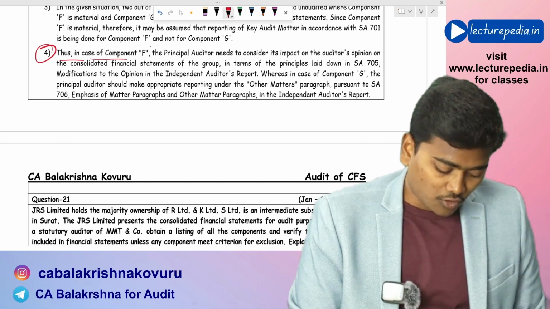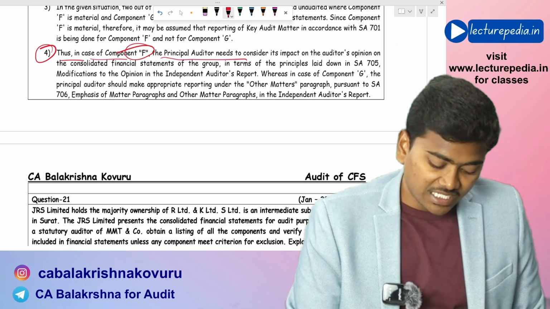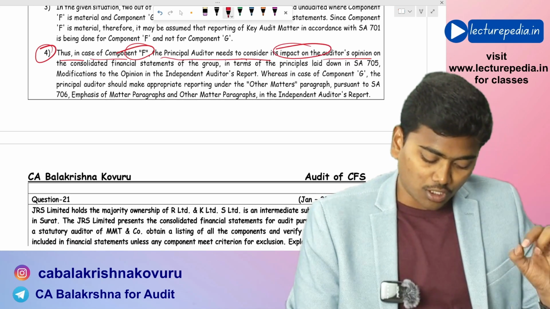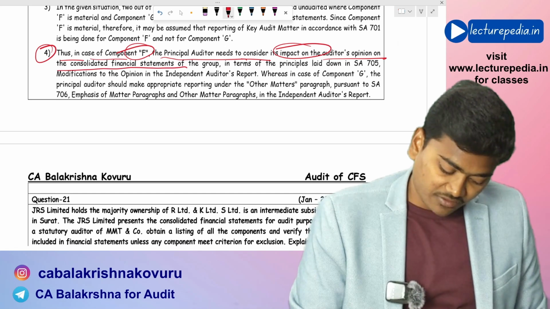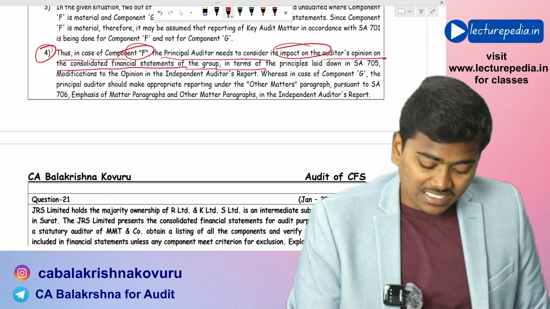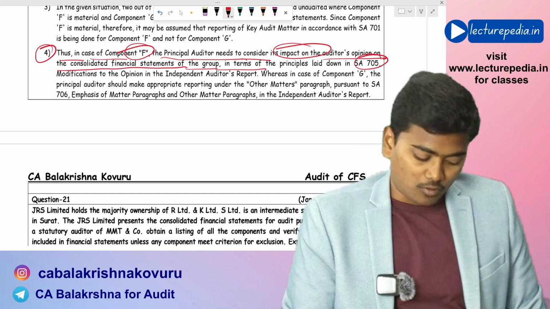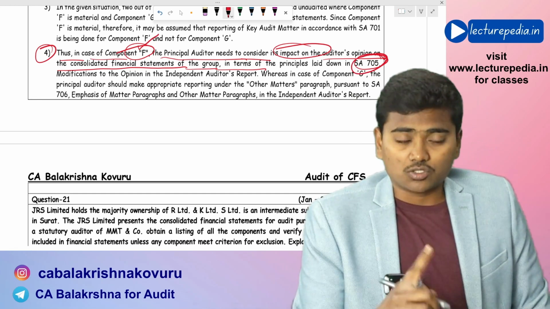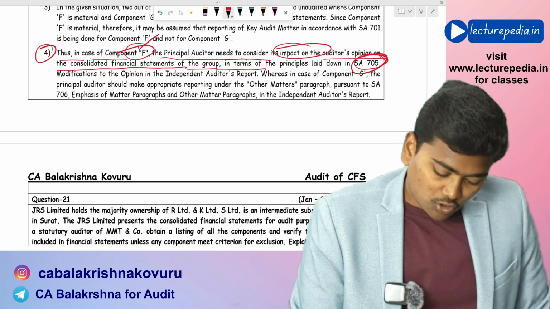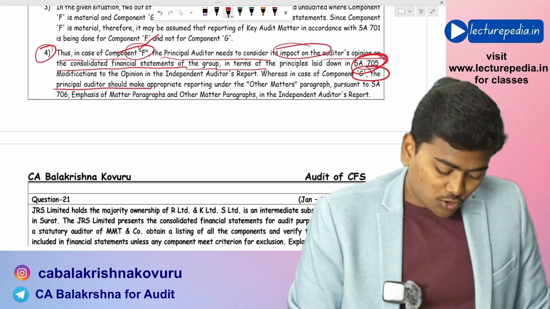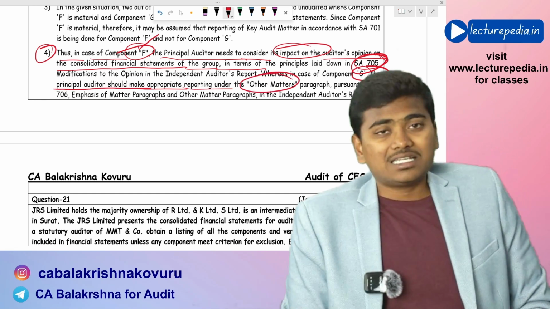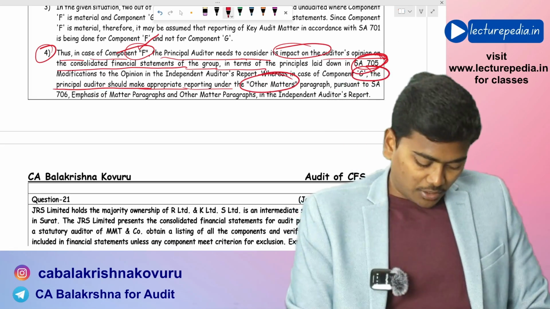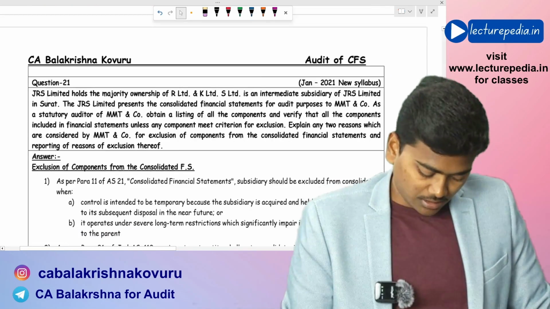Thus, in case of component F, the principal auditor needs to consider its impact on the auditor's opinion on the consolidated financial statements of the group in terms of SA 705. With respect to component Z, the principal auditor should make appropriate reporting under the other matters paragraph, as per SA 706.